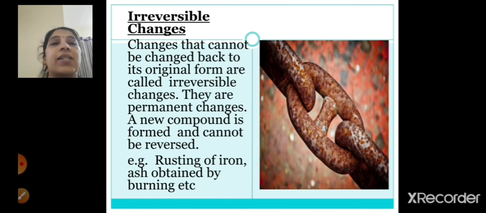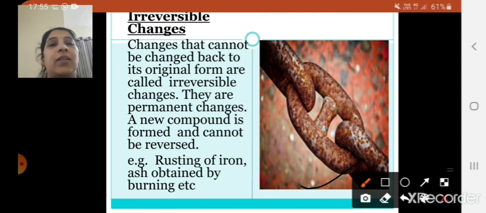For example, rusting of iron. You can see here the picture. This is the rusting of iron, right? And ash obtained by burning, etc. Now the iron, as I told you, if you keep it for many years, the rusting starts, right? Now this cannot be brought back to the original form. Even the wood which is burnt gets turned into ashes. Now can you take the ash and make the wood again? No, right? So these are called irreversible changes.